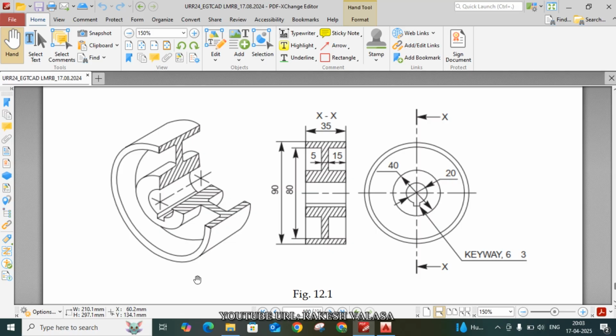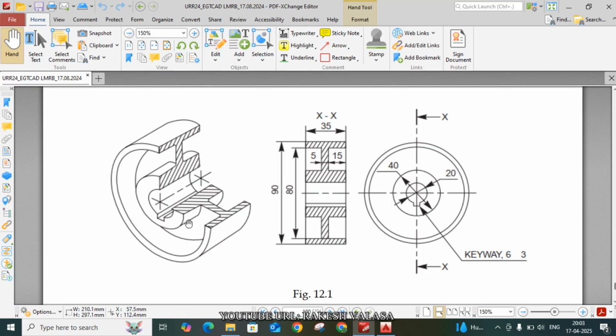First method, you can use the extrude or press pull command. I have already made one video using extrude or press pull, and that video link is available in the description. The second method is you can apply the revolve command.